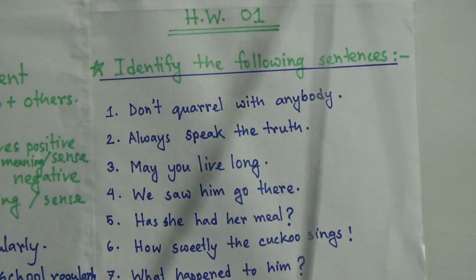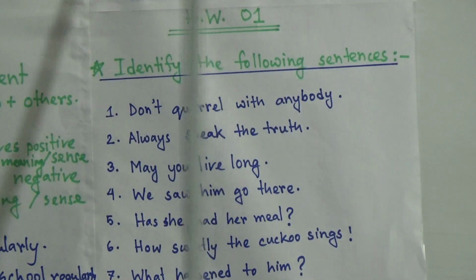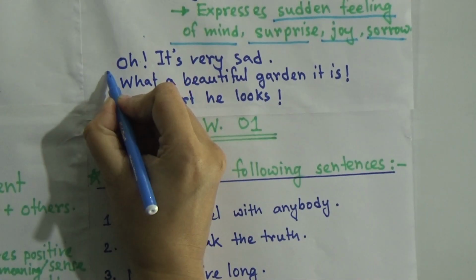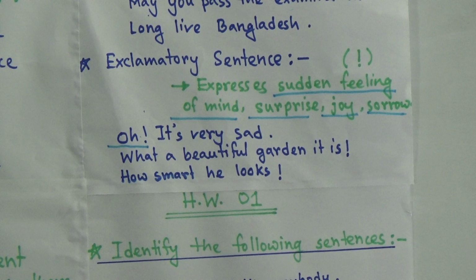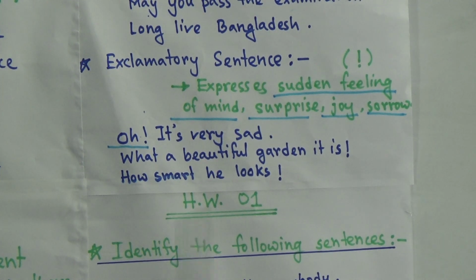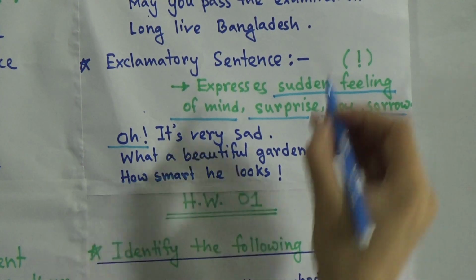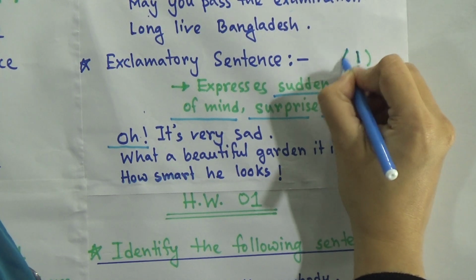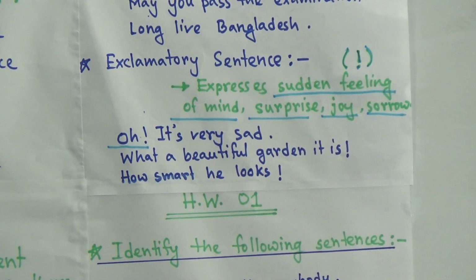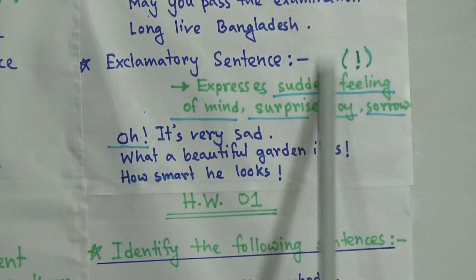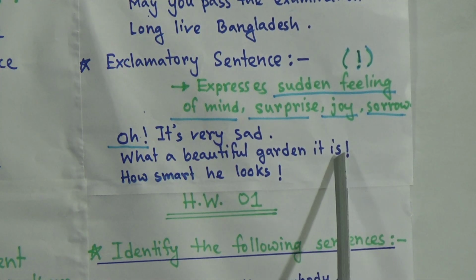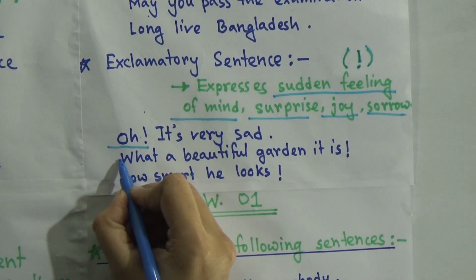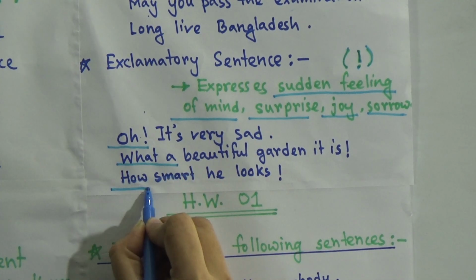Look at the example, dear students. Here, oh, it is very sad. So here is an "oh". And here is another thing you have to keep in mind, that this exclamatory word will be included here, at the last or in the middle, and it can also start with what a or how.